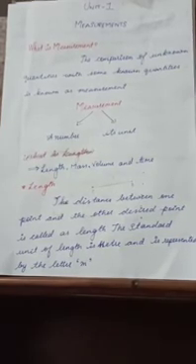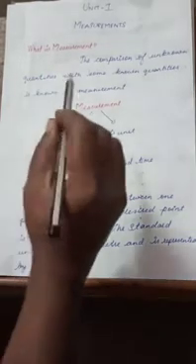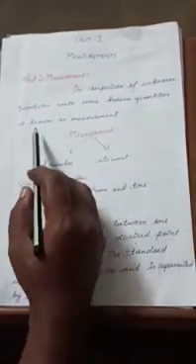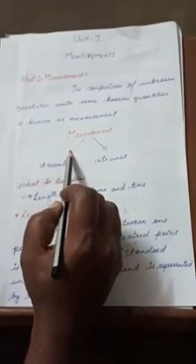To do the tasks given above, we need to know about measurement. What is measurement? The comparison of unknown quantities with some known quantities is known as measurement. Measurement of a quantity has two parts, a number and a unit.